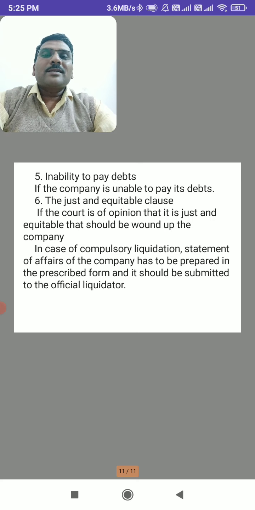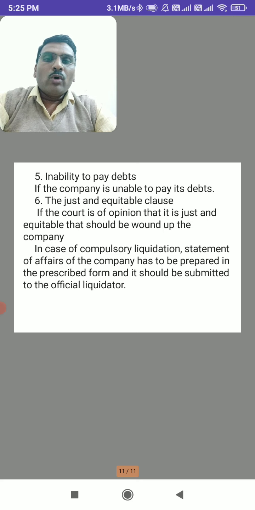If the creditors conduct a general meeting and decide to wind up the company, that means it is creditors voluntary liquidation. And finally, compulsory liquidation means the liquidation as per the guidance or order of the court. So like this, there are two important types of liquidation, and I hope you have understood the meaning of liquidation and the types of liquidation. Thank you.